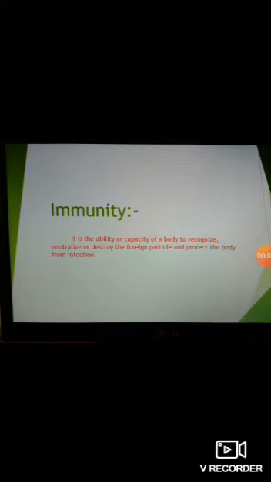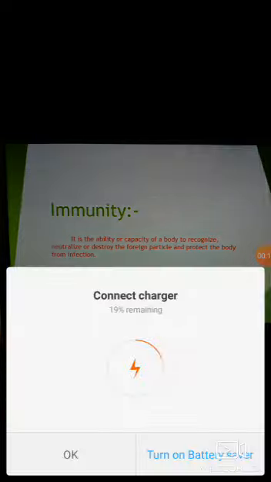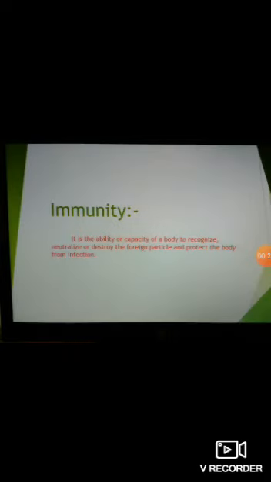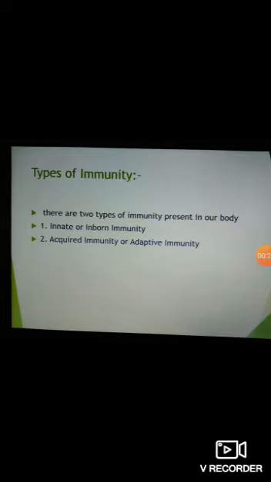Immunity is the ability or capacity of a body to recognize, neutralize or destroy the foreign particle and protect the body from infection. There are two types of immunity present in our body. The first type is the innate or inborn immunity. And the second type is the acquired immunity or adaptive immunity.